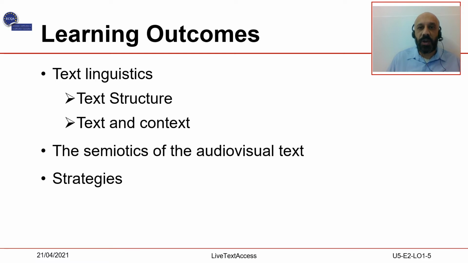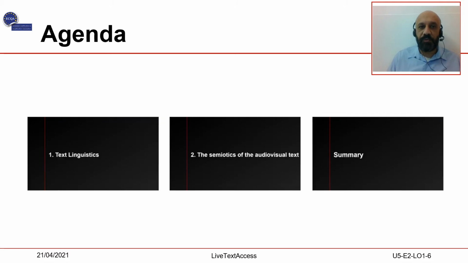Then I will also try to recap the semiotics of the audiovisual text and identify verbal and non-verbal components as conveyed either visually or acoustically. This will allow me to provide examples of strategies to concretely combine the speech made by the speaker with all the materials that he or she may make use of, in order to come to a coherent target text. This is the agenda of this presentation.